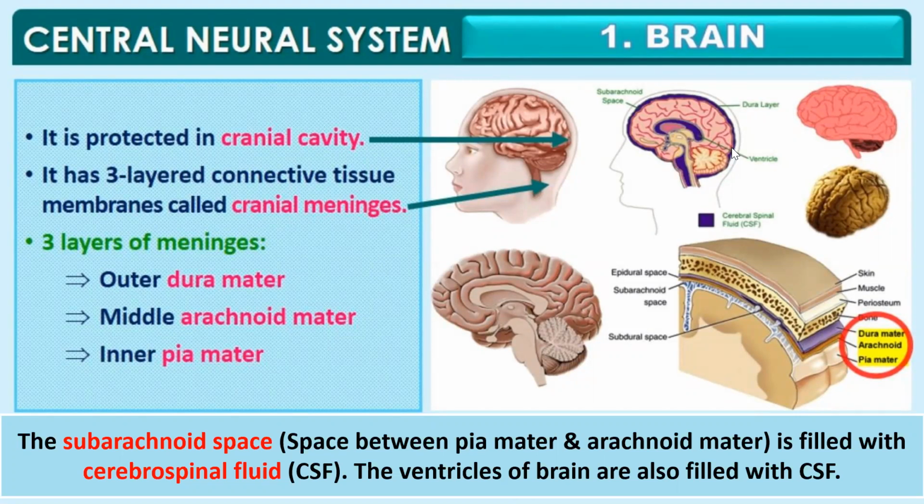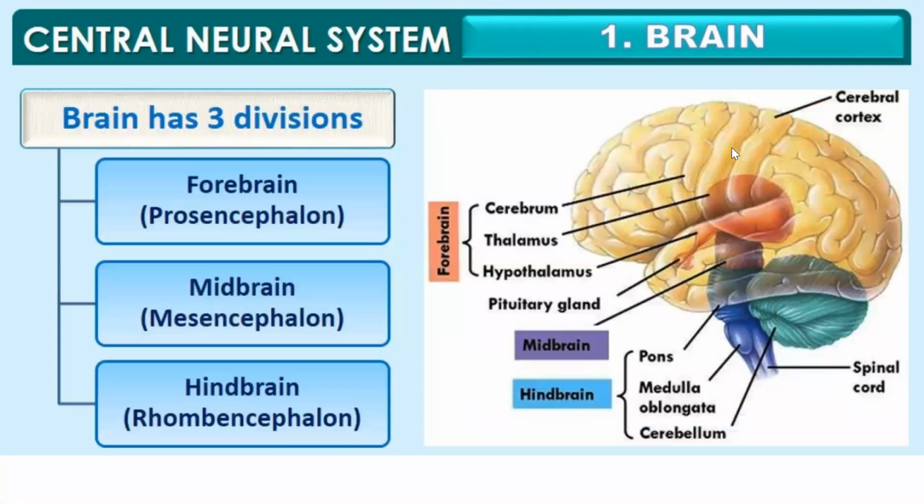The first one is the brain. It is protected in the cranial cavity. It has three-layered connective tissue membranes, which are known as cranial meninges. The three layers of meninges are the outer dura mater, the middle arachnoid mater, and the inner pia mater. There is a subarachnoid space, which is filled with CSF, which is cerebrospinal fluid. The ventricles of the brain are also filled with the CSF.